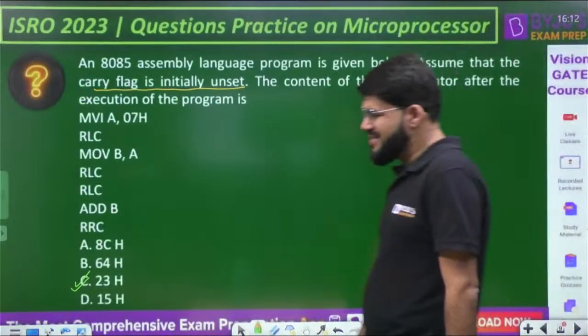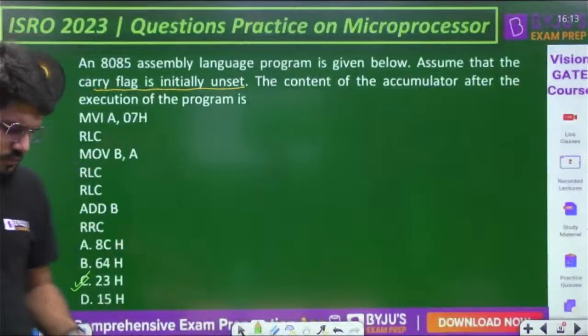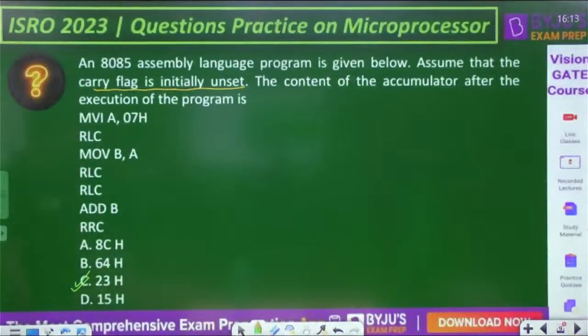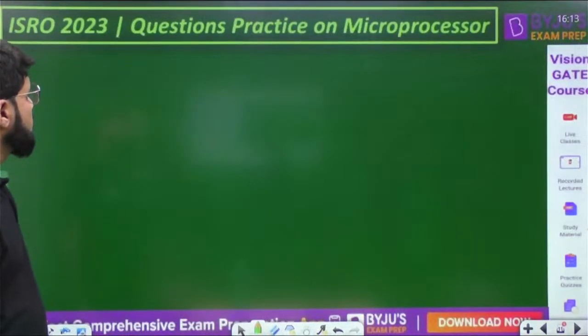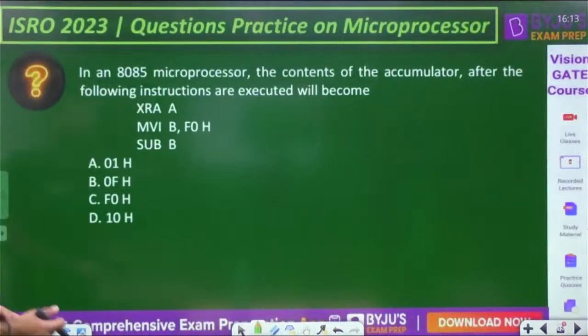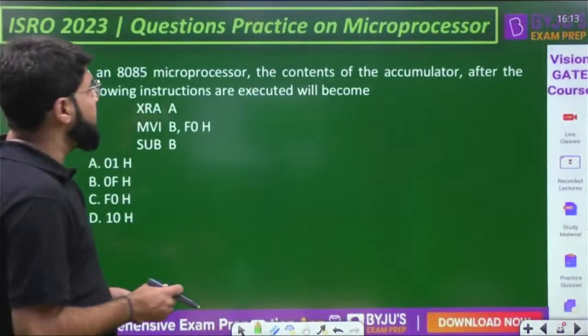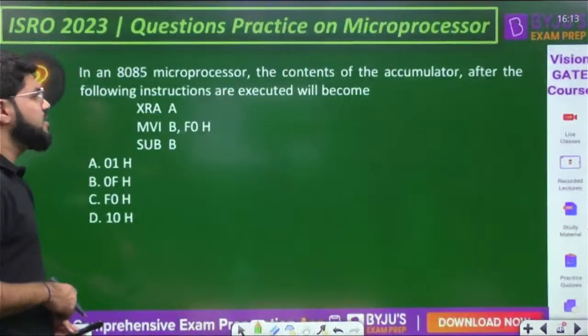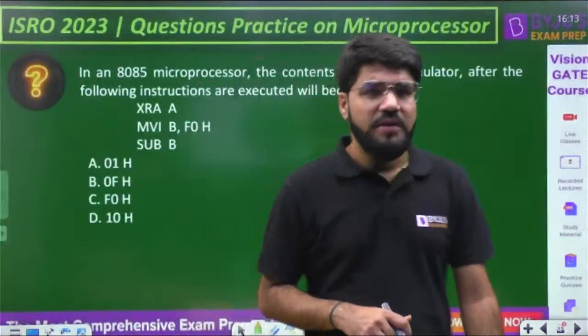Okay. Next question. Okay. So in 8085 microprocessor, contents of the accumulator after the following instruction are executed will become how much?